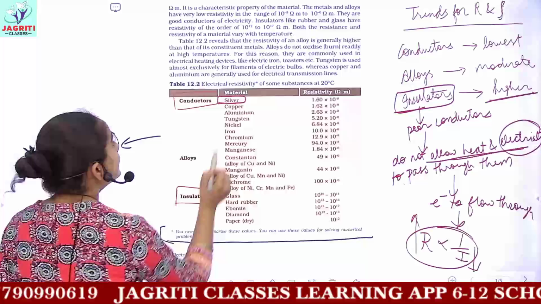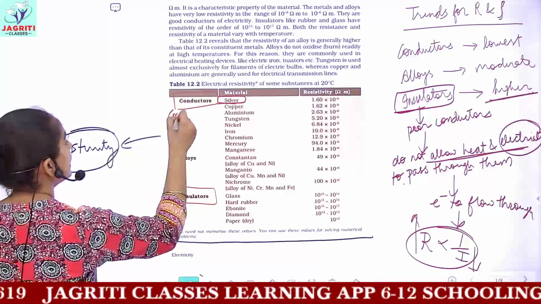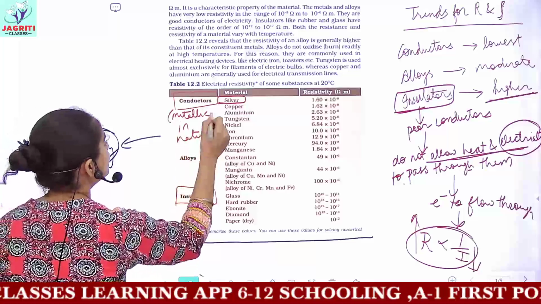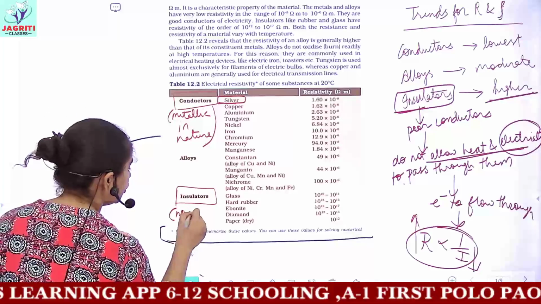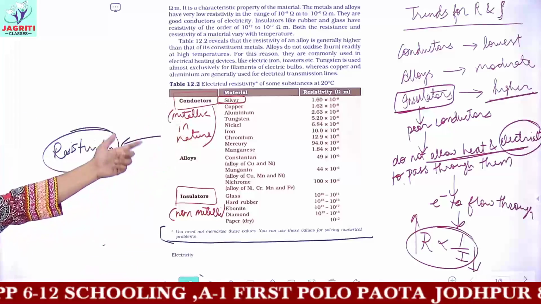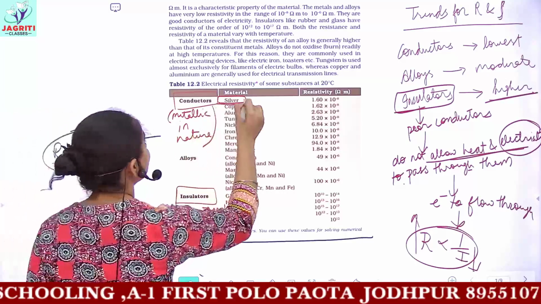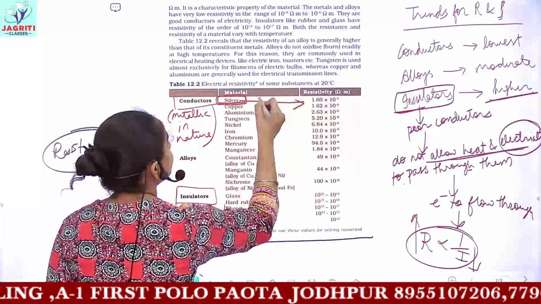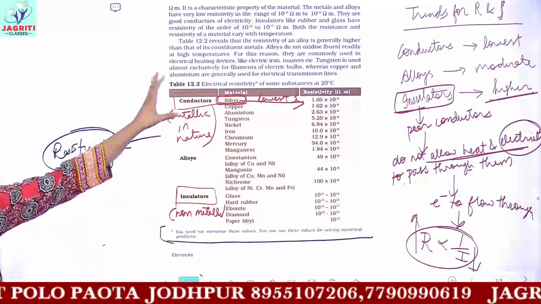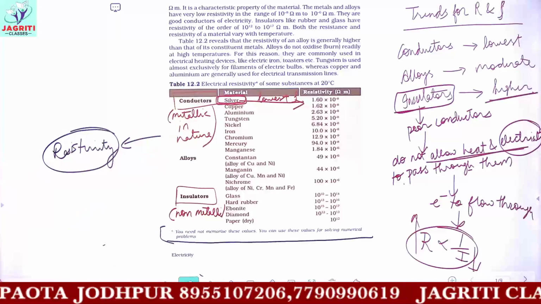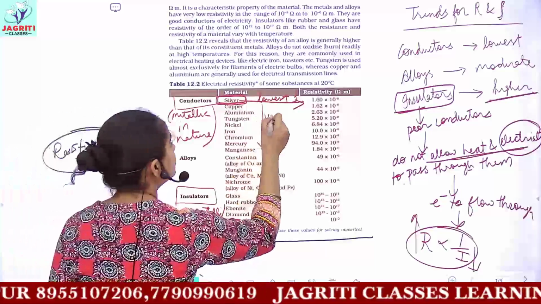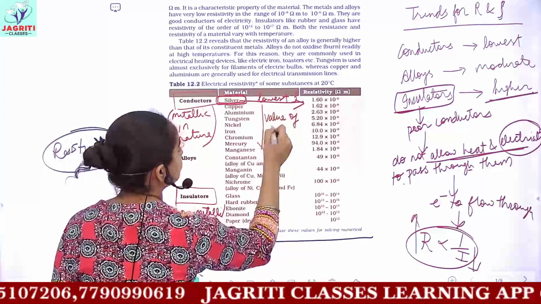You can just see in the table that silver is a metal. Conductors are metallic substances, and insulators are generally non-metallic. The metal having the lowest value of resistivity is silver. So among the metals, silver has the lowest resistivity, and as you move lower in the table, the value of resistivity increases.